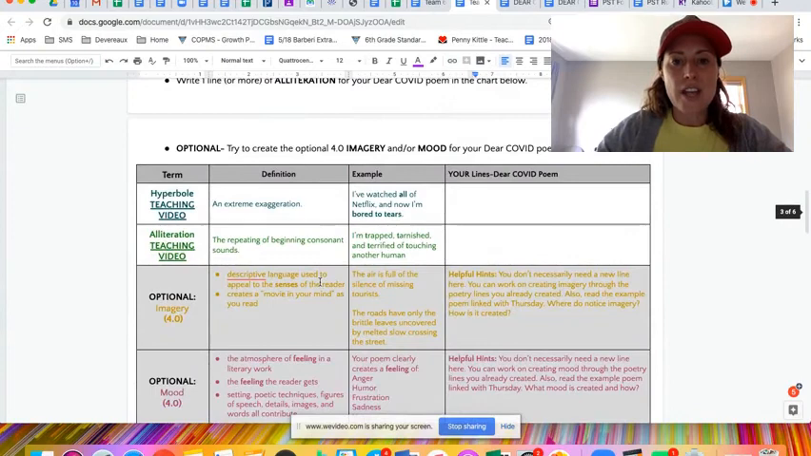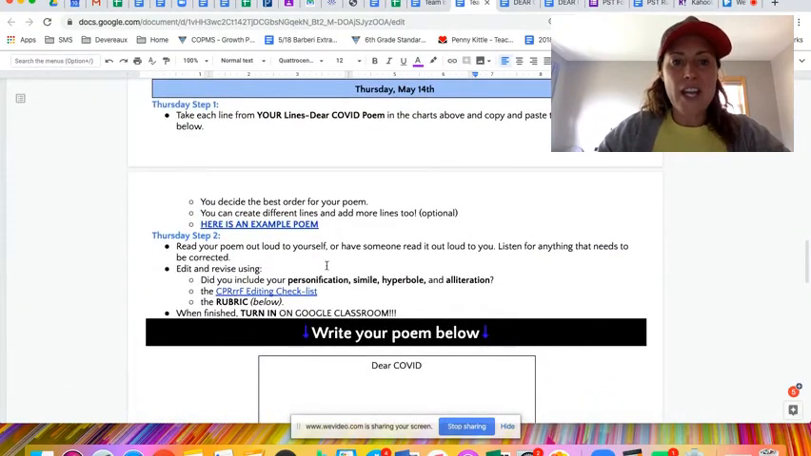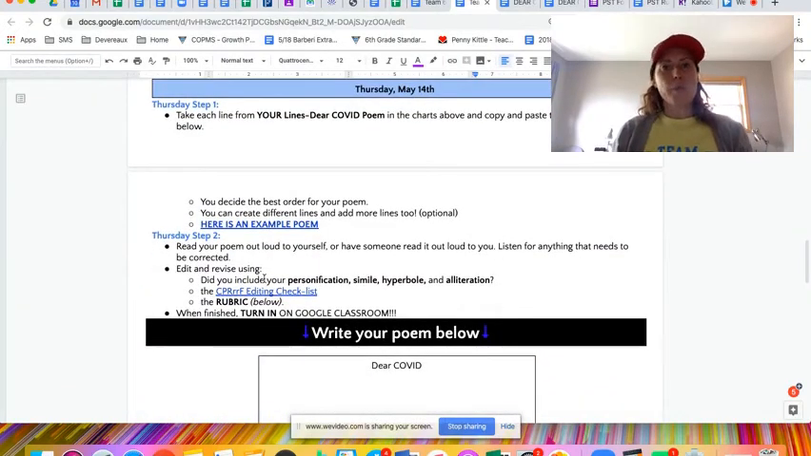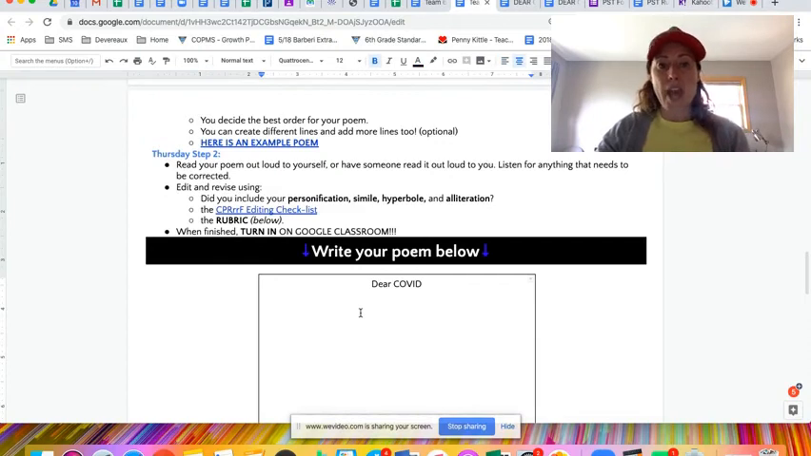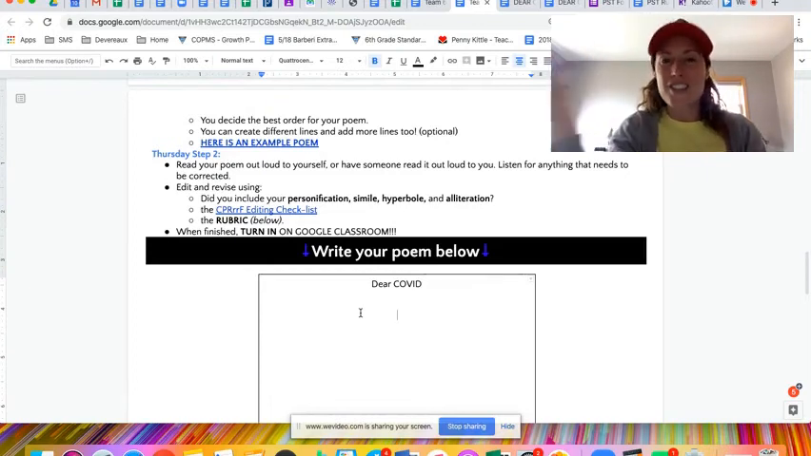So let's look again at Thursday. You figure out how you want to put those lines in order. You're going to copy and paste them down here, and you may be adding extra. Read it out loud to yourself. Make sure it sounds good. I revised mine quite a few times, and I would ask the other language arts teachers what they think about a word, and have them give me ideas for synonyms or other words to put in place of that. So use the resources you have, and you can always check in with me for office hours, okay?